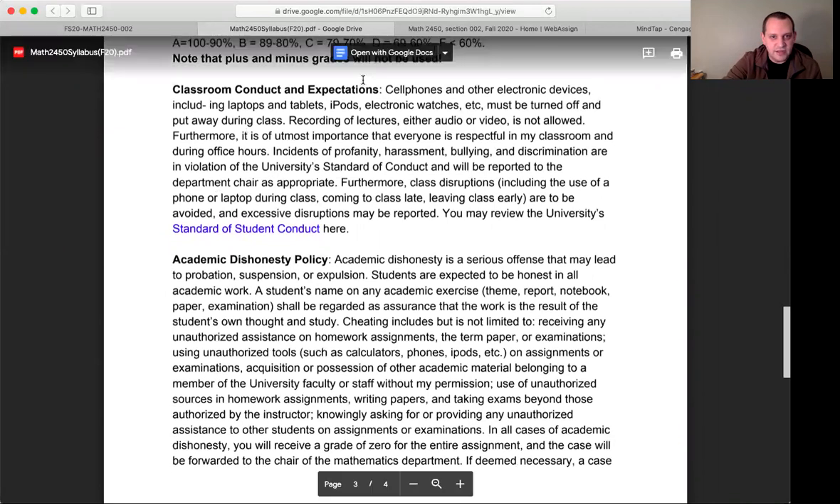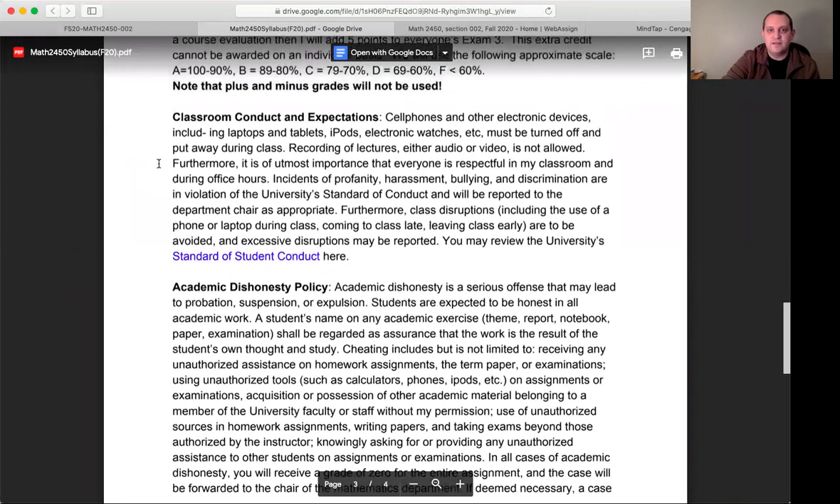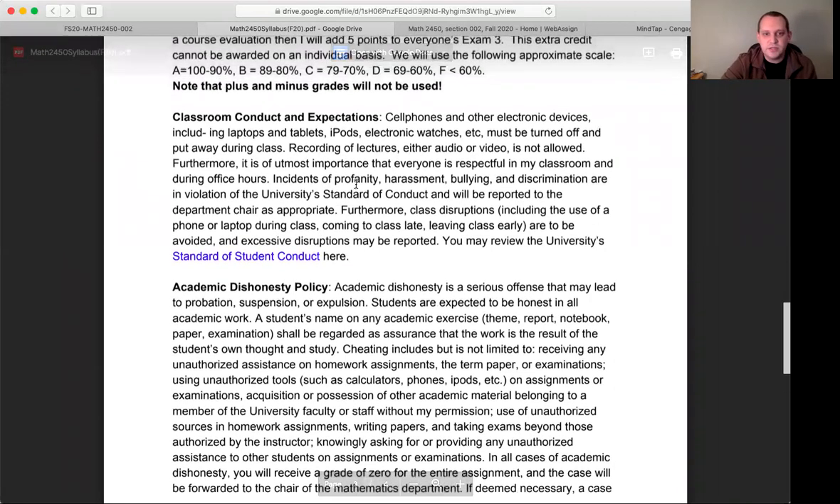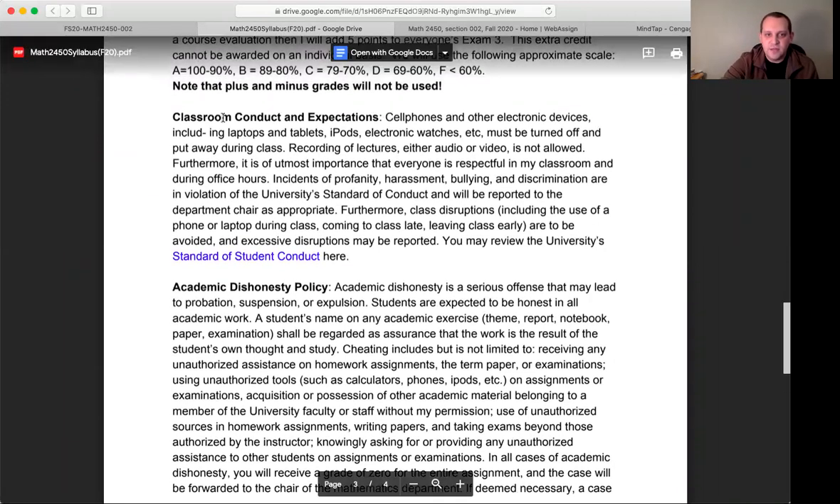This classroom conduct and expectations is a paragraph that I have in for most semesters when we're actually in person, but the same information is actually relevant for us even if we're on Zoom. So if we're all together, or even if you're in office hours, just be professional. Yeah, really read that over. Let me know if you have any questions.